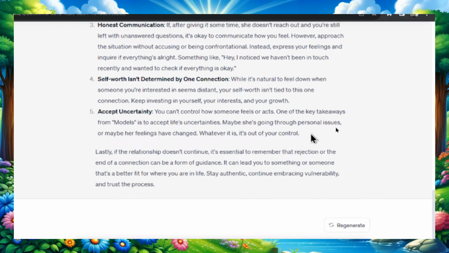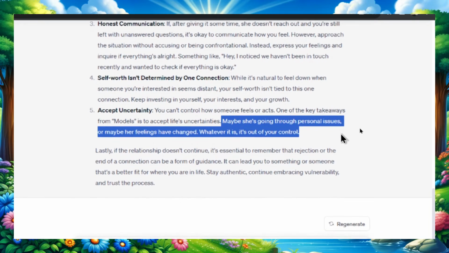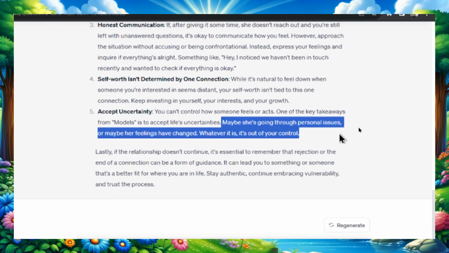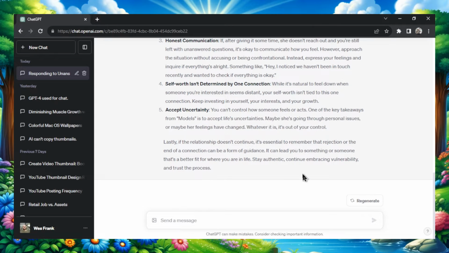One of the key takeaways from Models is to accept life's uncertainties. Maybe she's going through personal issues or maybe her feelings have changed. Whatever it is, it's out of your control. And that's a key point in this. She didn't answer me and I need to accept that something has changed. And again, in the end, he drills home that you should stay authentic, continue embracing vulnerability, and trust the process.